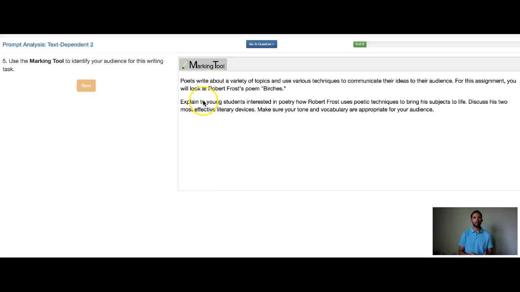So I'm not going to highlight the "to." I'm not going to mark that. But I am going to mark young students interested in poetry. Now, the reason why I'm marking all of that instead of just students is because number one, they are young. So what type of students? Young is going to modify the type of students. And then in particular, these students are interested in poetry.